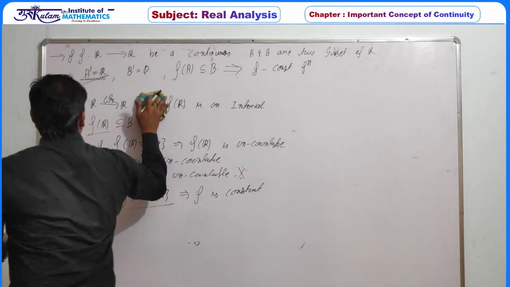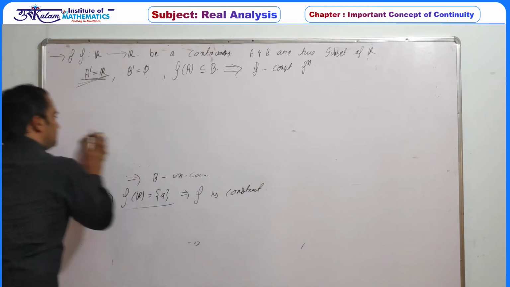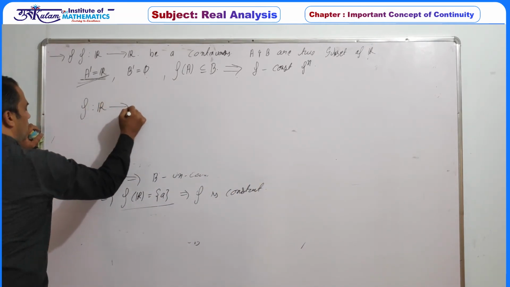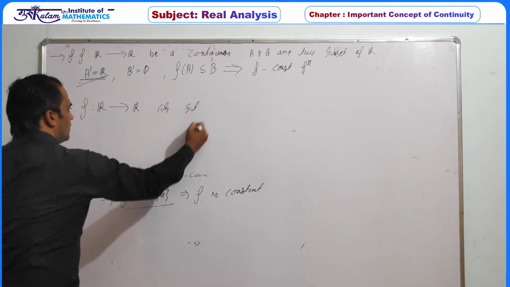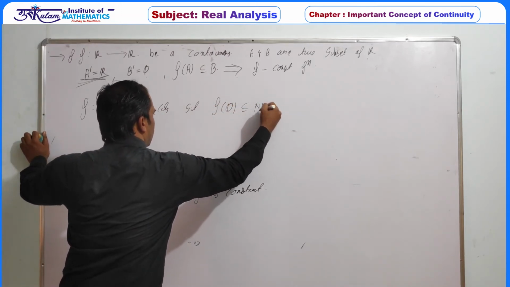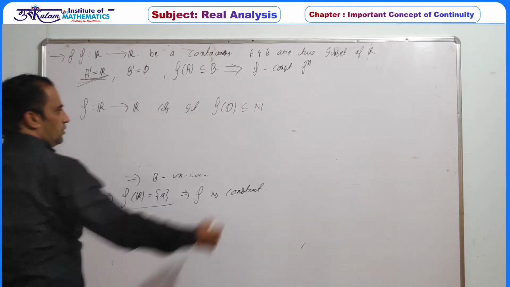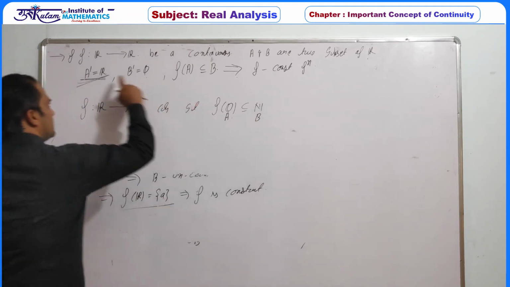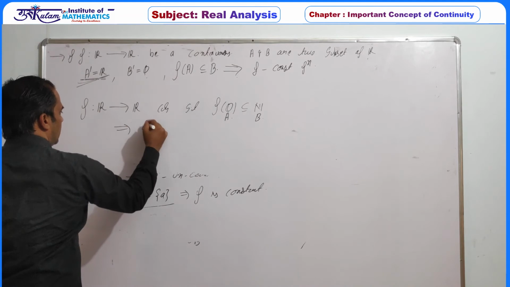For example, in a particular case, f is a function defined from the real line to the real line, which is a continuous function such that f of Q is contained in N. So A is equal to Q, B is equal to N. So A dash is R, B dash is phi. So this obviously implies f is constant.